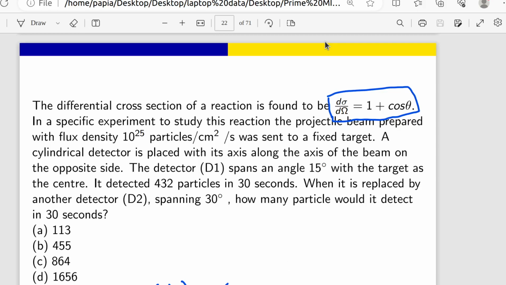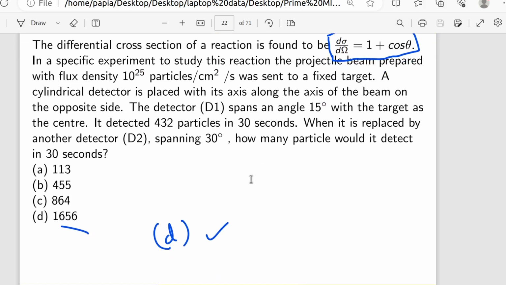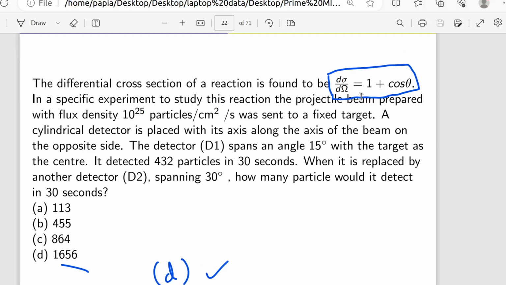So first of all, in that question they have given the value of d sigma d omega, which is 1 plus cos theta, and also they have given the flux density, 10 to the power 25 particles per centimeter square per second. They have also given information about 2 detectors.